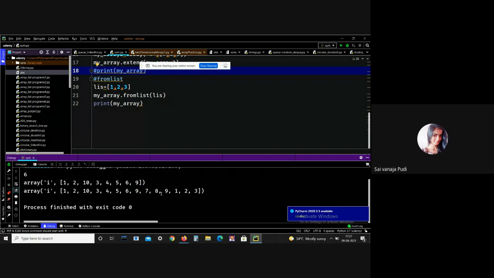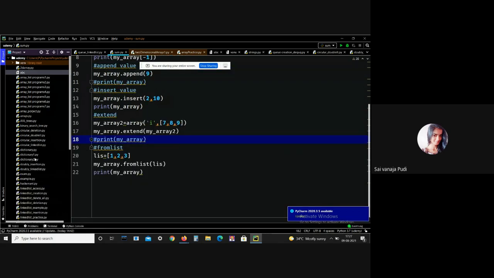Generally, this from list is used to add items from a list into an array. If you use the extend method, then both are arrays. But from list means we are adding items from the list into an array. This is what the from list method does. And this is all about the insertion methods.